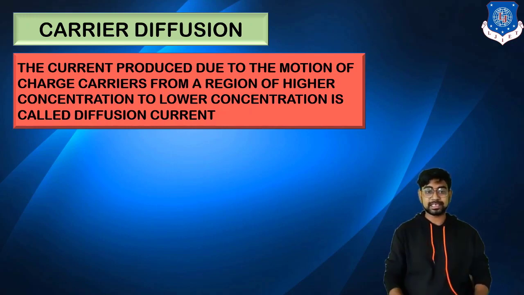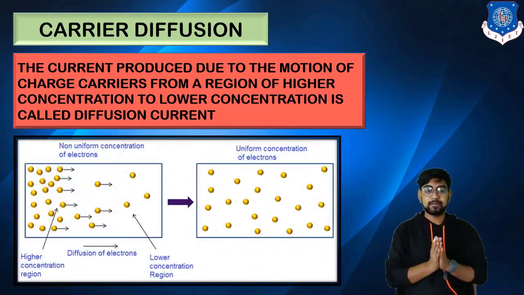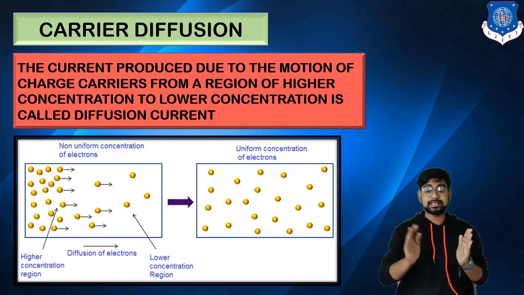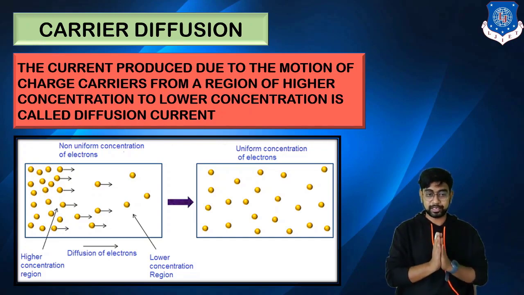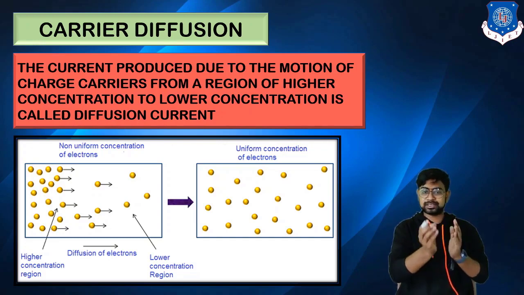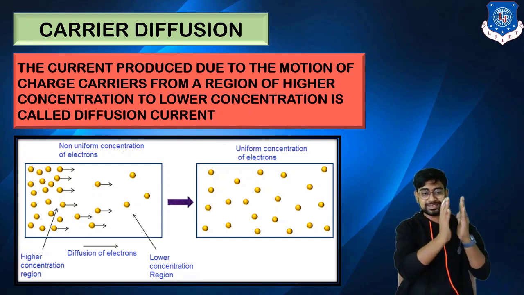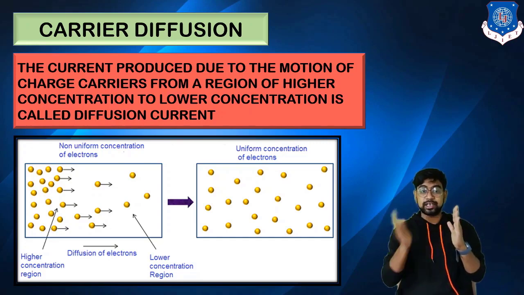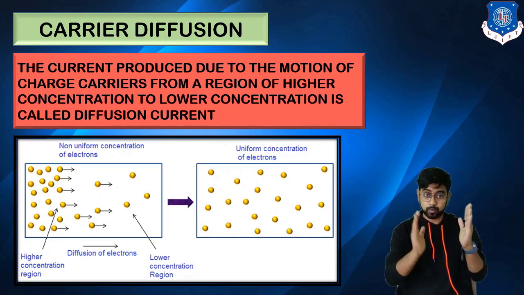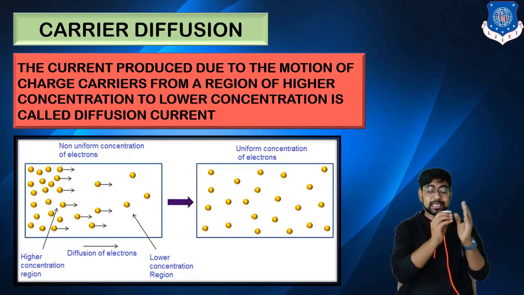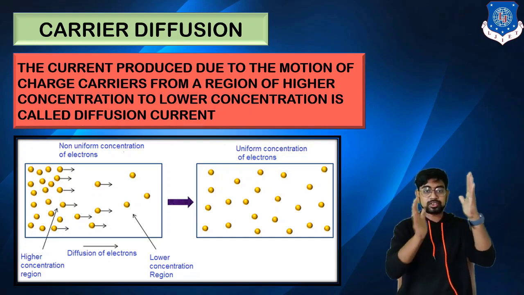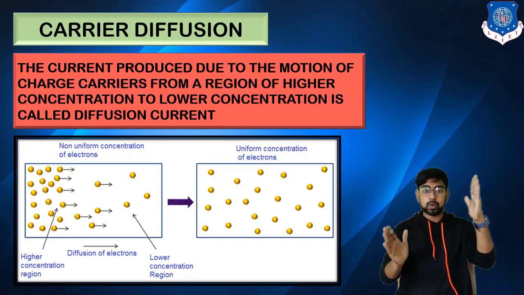Now what happens basically in diffusion? We can see in the figure a non-uniform concentration of electrons on one side, and on the other side a uniform concentration. Taking an n-type material, on one side electrons are highly concentrated, and on the other side they are not. So definitely they will go from the higher end to the lower end. Why? First, there is repulsion. There will be repulsion between these electrons and they will try to move away from each other. So slowly and gradually they move from the higher density to the lower density area.